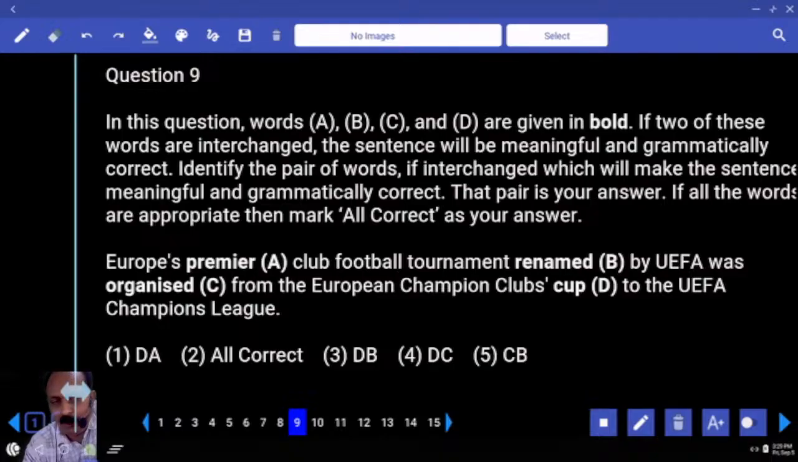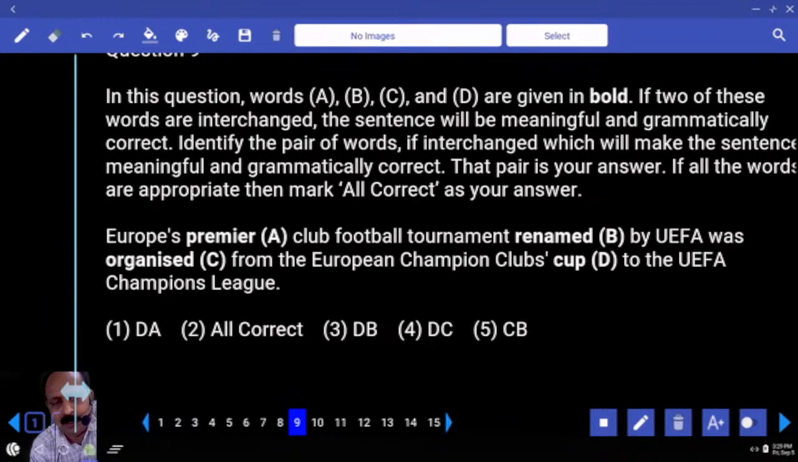Europe's, what are these about? Same set or different set? Word swap. Europe's premier club, underline the word premier, means the top one. You all know that word, premier. Club football tournament renamed or organized by? Organized by whom? UEFA was what? Renamed. That means which two letters you have to change? Which option is that? Have you chosen that? Was organized and was renamed. Organized by someone and was renamed something.